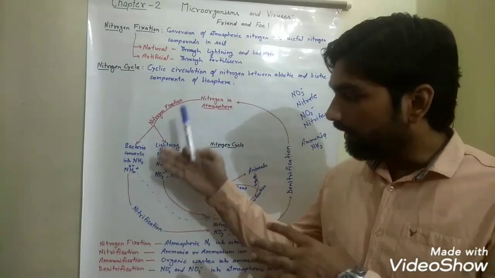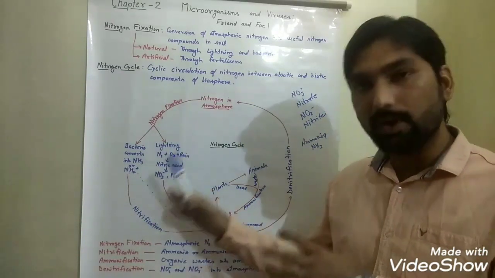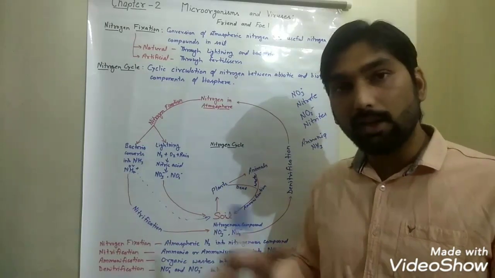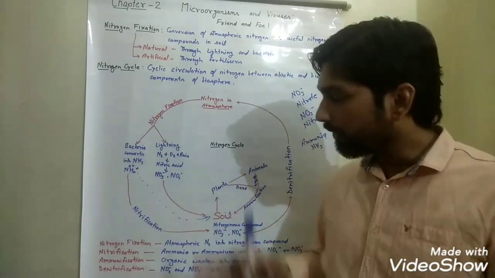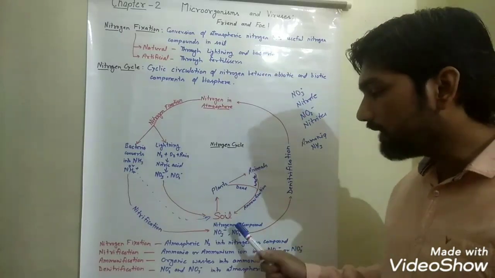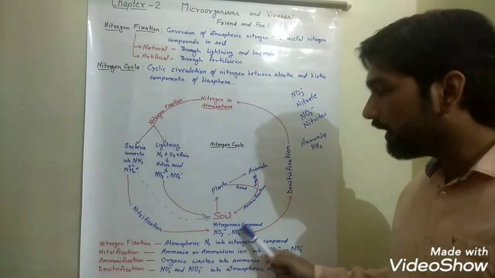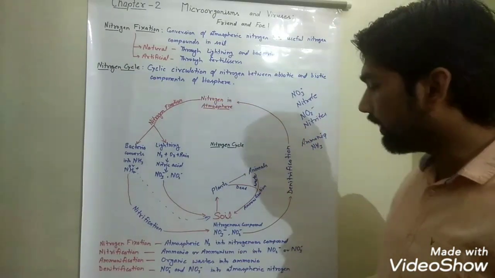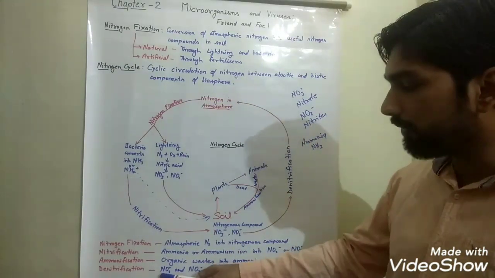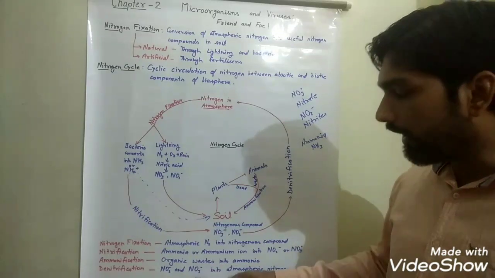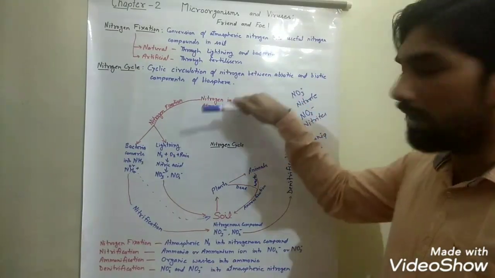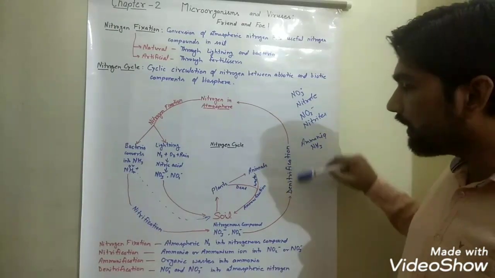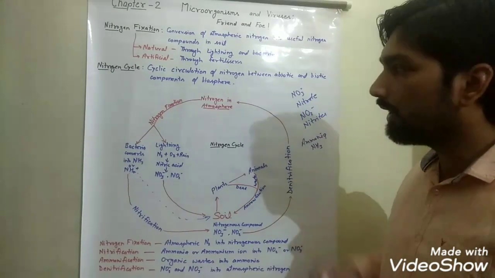As nitrifying bacteria are present in the soil, in the same way a few bacteria are present which convert these nitrates or nitrites into atmospheric nitrogen again, and the process of conversion of nitrite or nitrate into atmospheric nitrogen gas is known as the denitrification process.